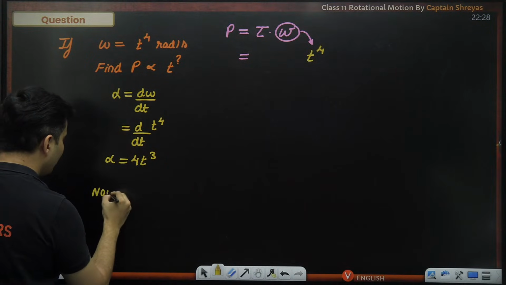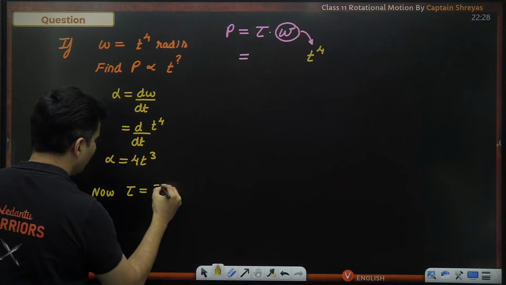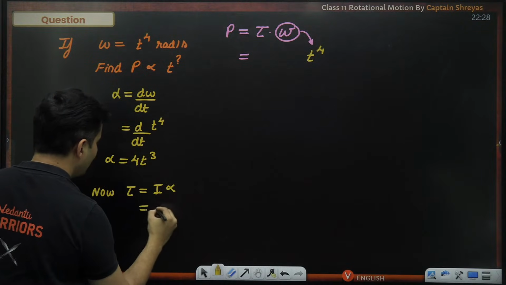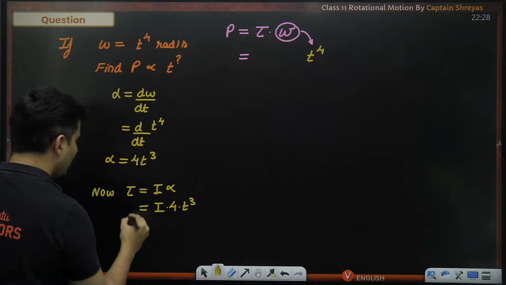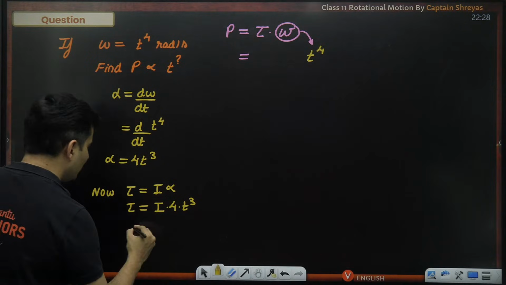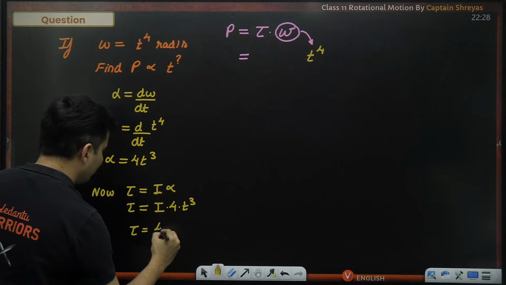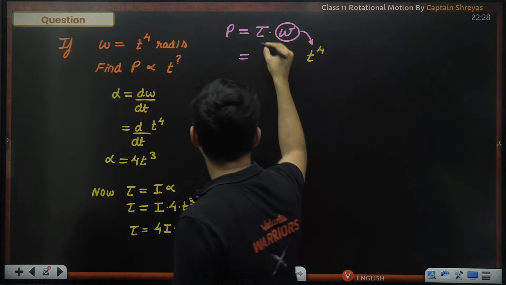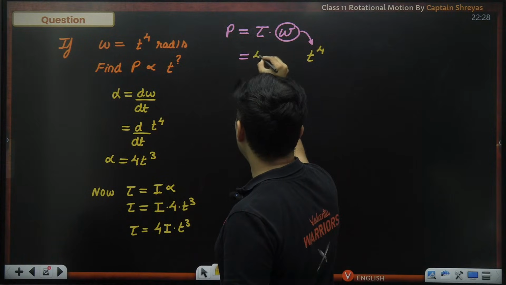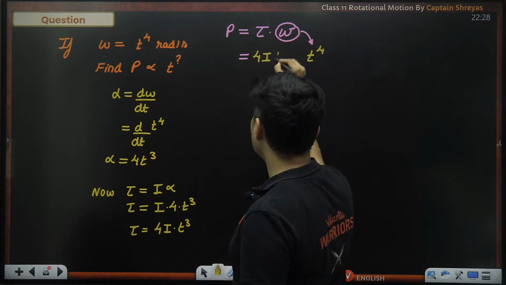Now we can say that the value of torque, being moment of inertia into alpha, will be I into 4 into t cube. So if I write it properly, it is 4 times I times t cube. Moment of inertia is a constant.